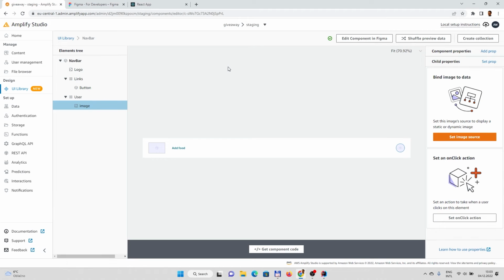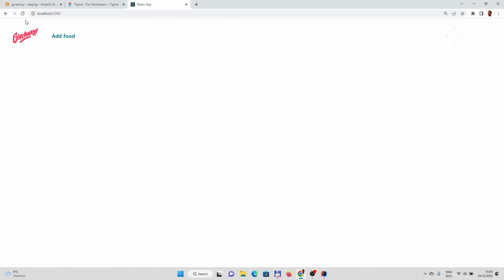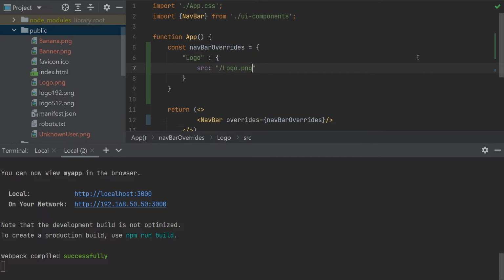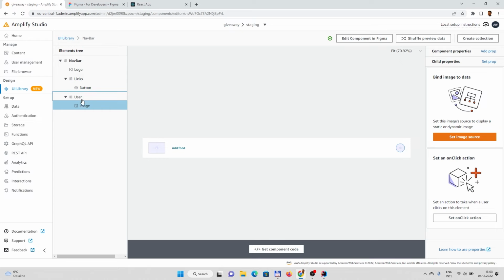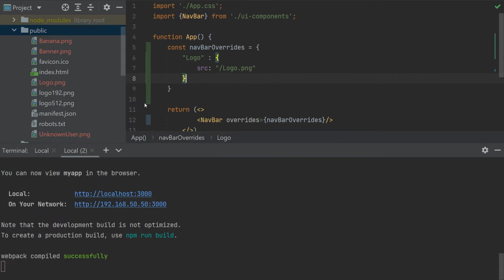Let's try if that works. Great, that works as well. Let's update the user, and the user, as we've seen in the UI, has a name image. Then try this.